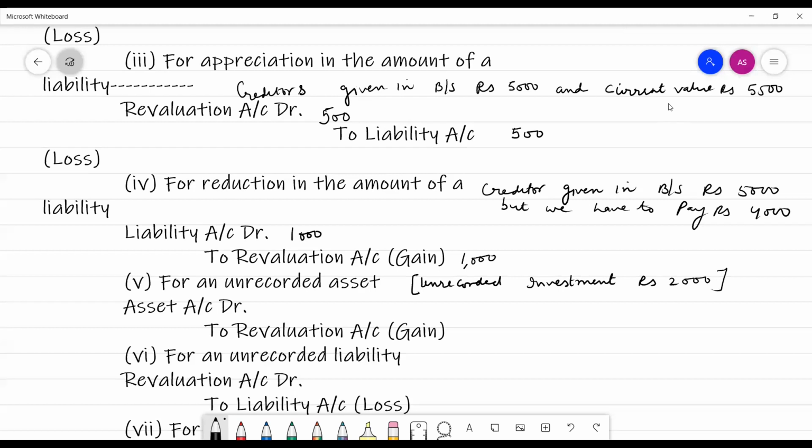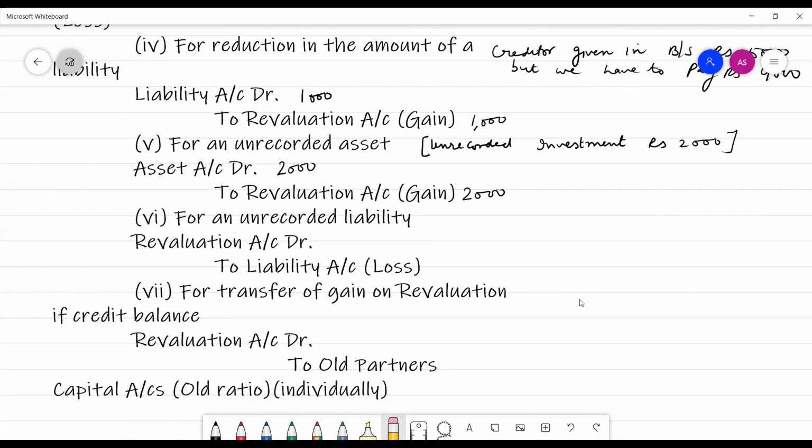So if there is a gain and we record this asset in the books, then the asset would be debited with the amount 2,000. If it is an investment, then investment is written, to revaluation rupees 2,000.